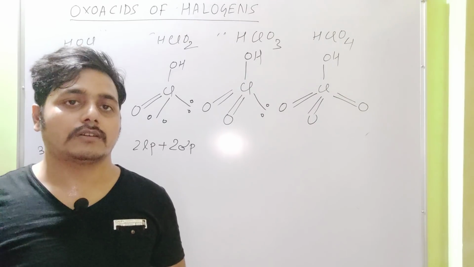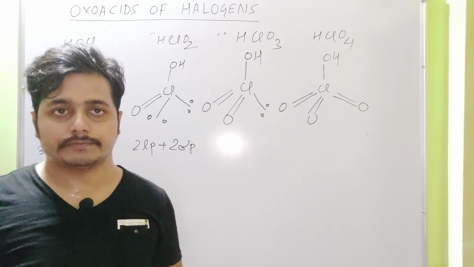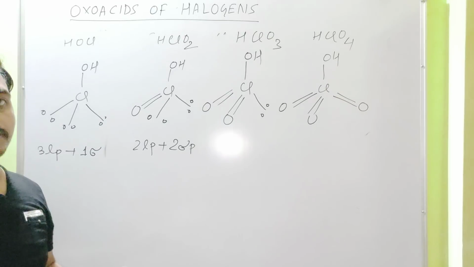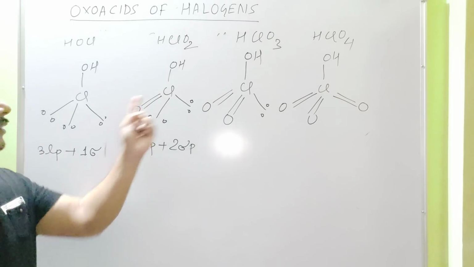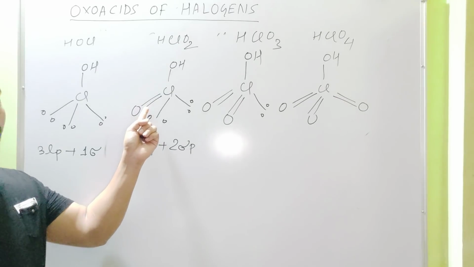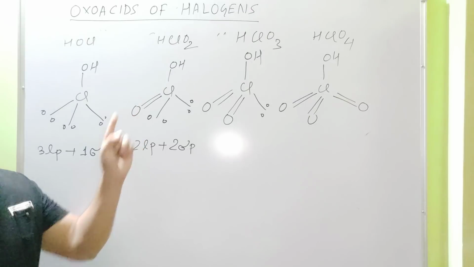Other bonds are considered as pi bonds. In this case, 2 bonds are present between oxygen and chlorine. So only 1 is sigma, and the other is a pi bond.